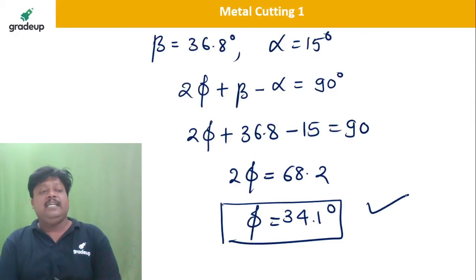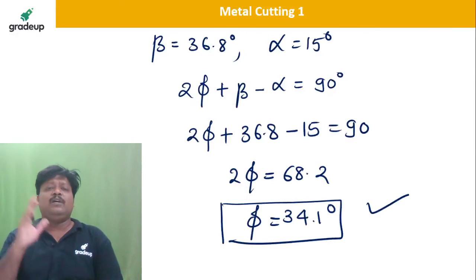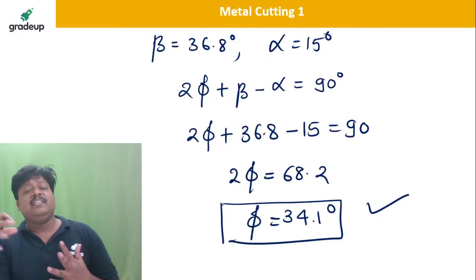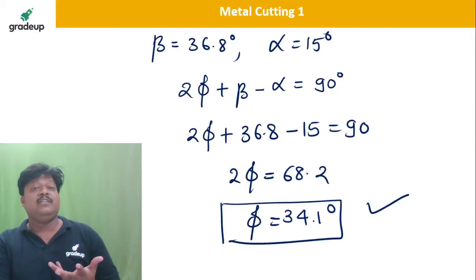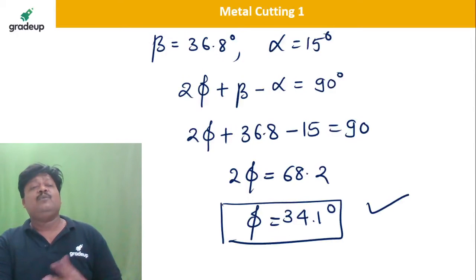Yes, you will get the shear angle by using Merchant's theory, the Merchant circle. Definitely, 2 phi plus beta minus alpha is equal to 90 degrees. This is the first solution by Merchant, which is very useful only for synthetic materials, not for ferrous materials, and that is the reason why he derived the second solution, that is 2 phi plus beta minus alpha is equal to